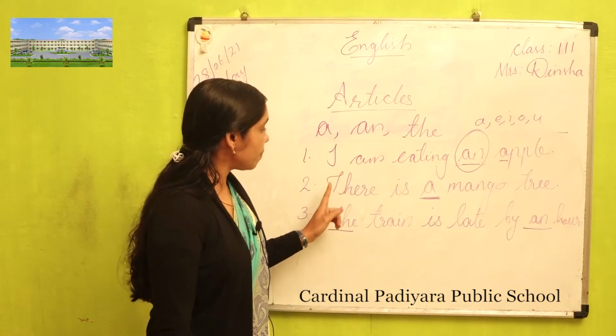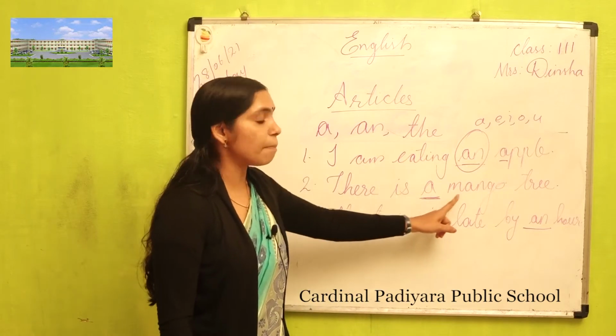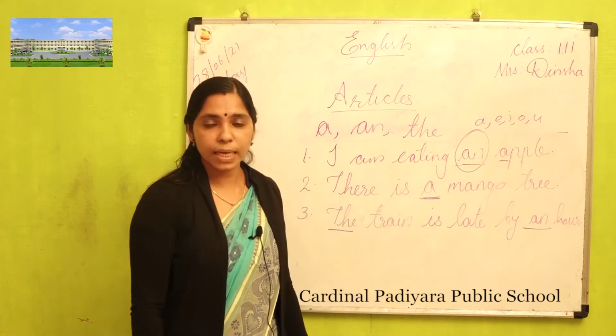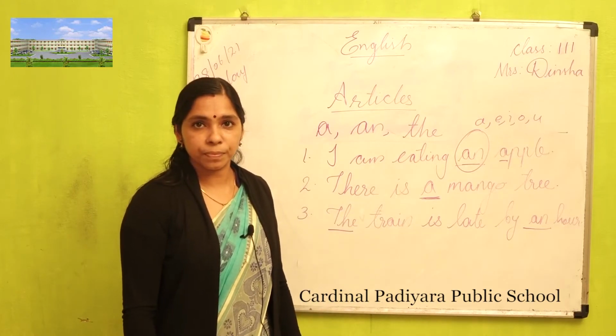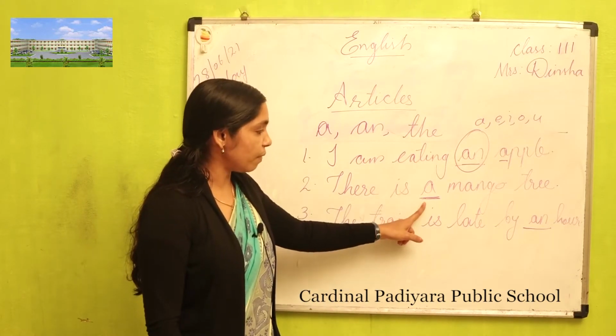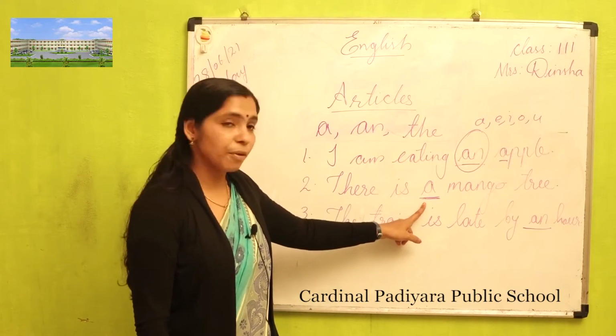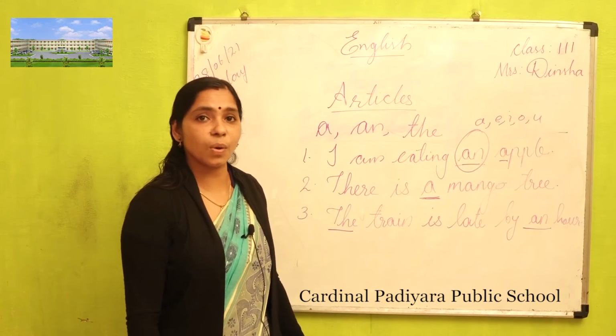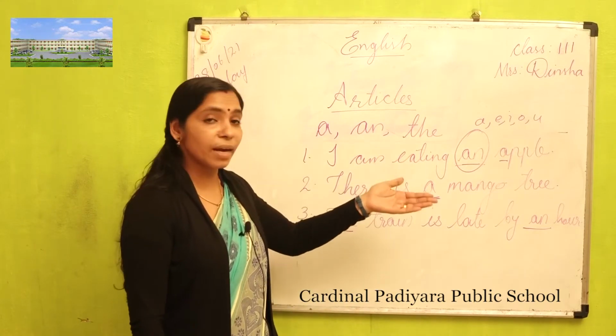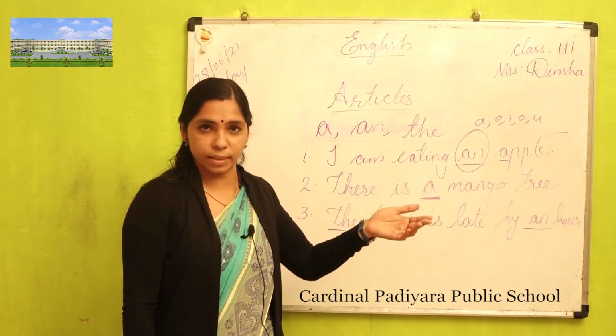And the next one, see, there is a mango tree. So where we can use a? Before consonant sound. What is consonant sound? Other than vowel sound. So many sounds are there.